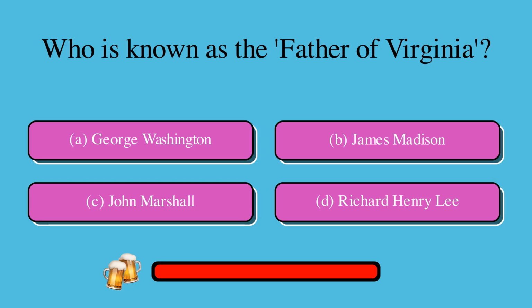Who is known as the father of Virginia? Is it A, George Washington, B, James Madison, C, John Marshall, or D, Richard Henry Lee? The correct answer is A, George Washington.